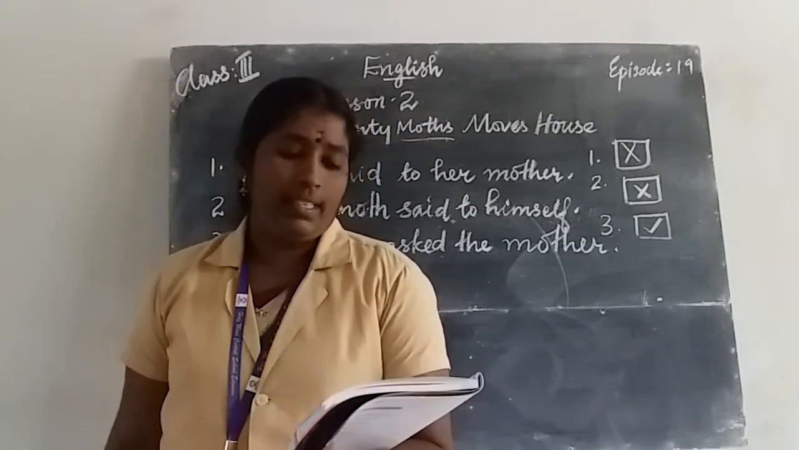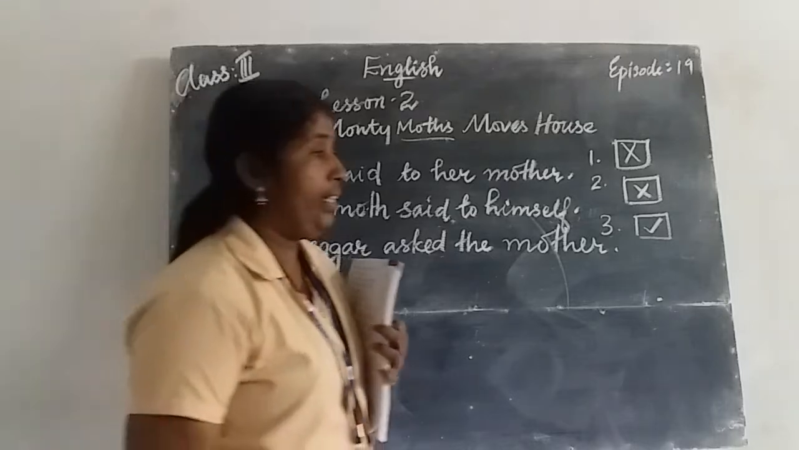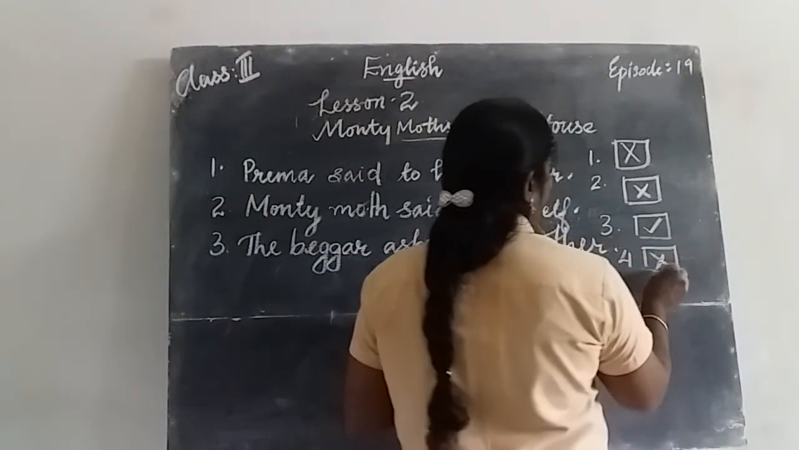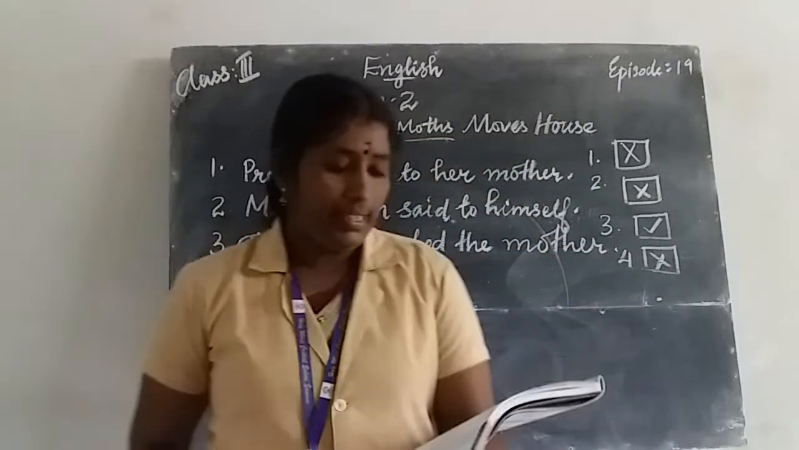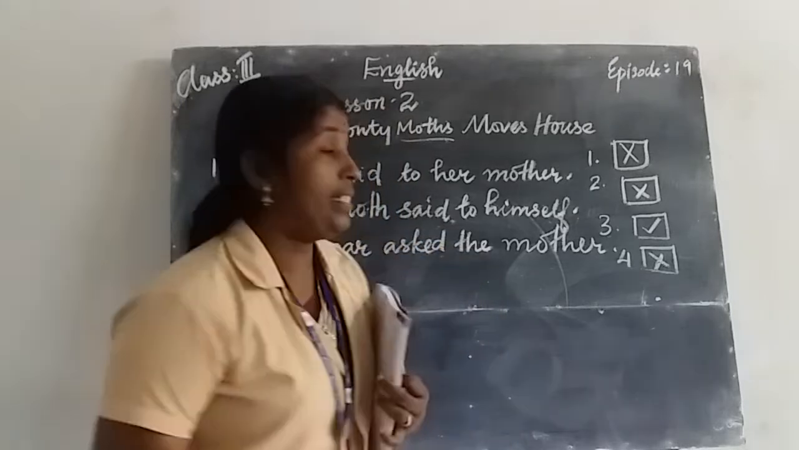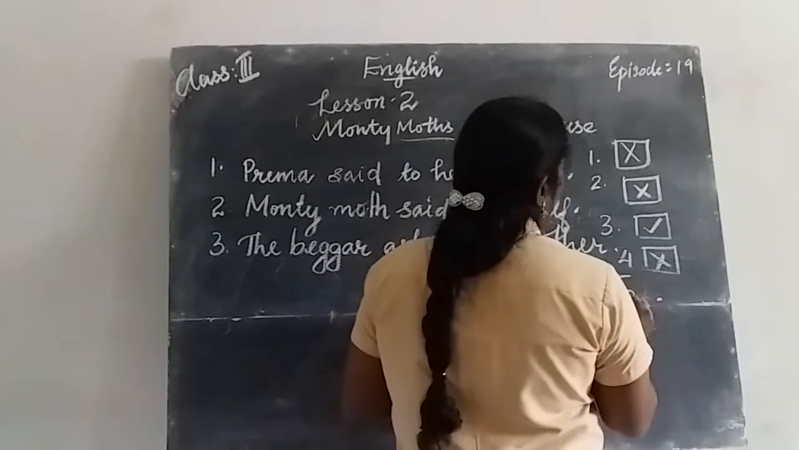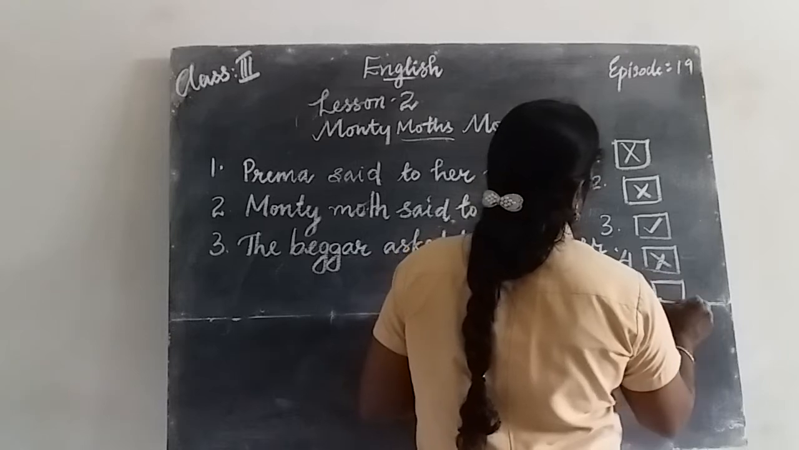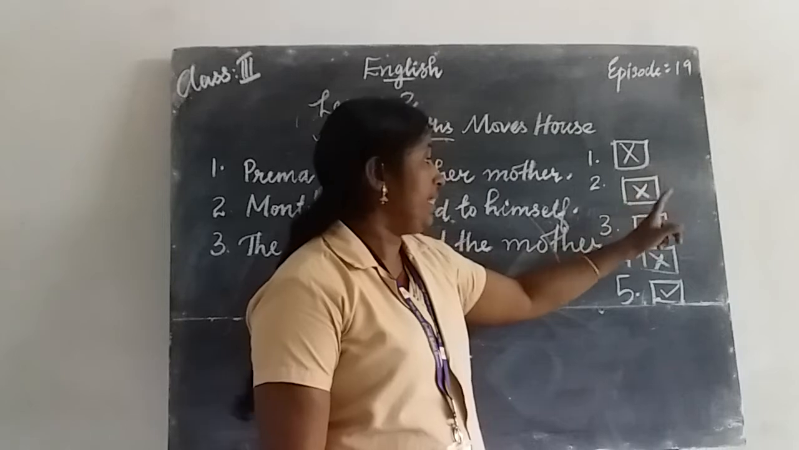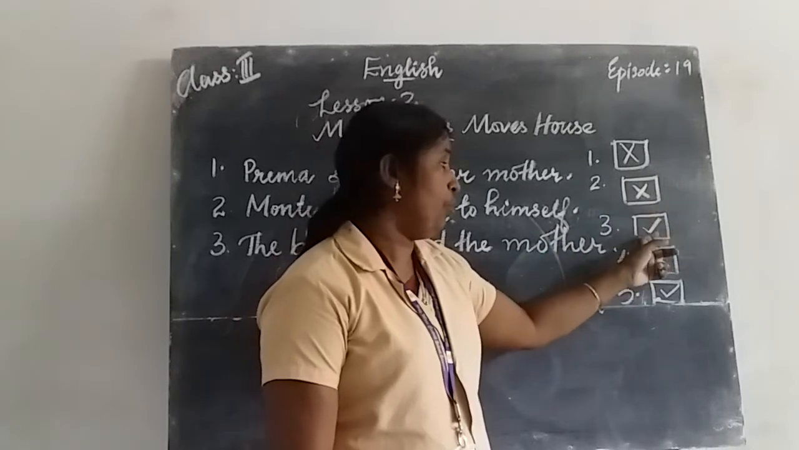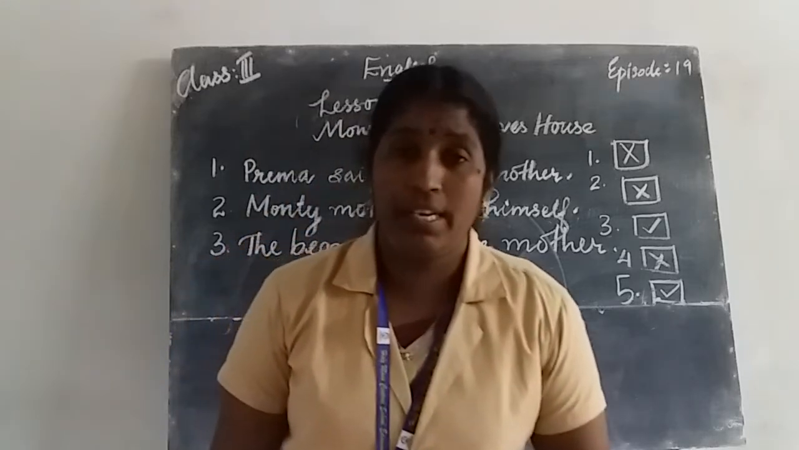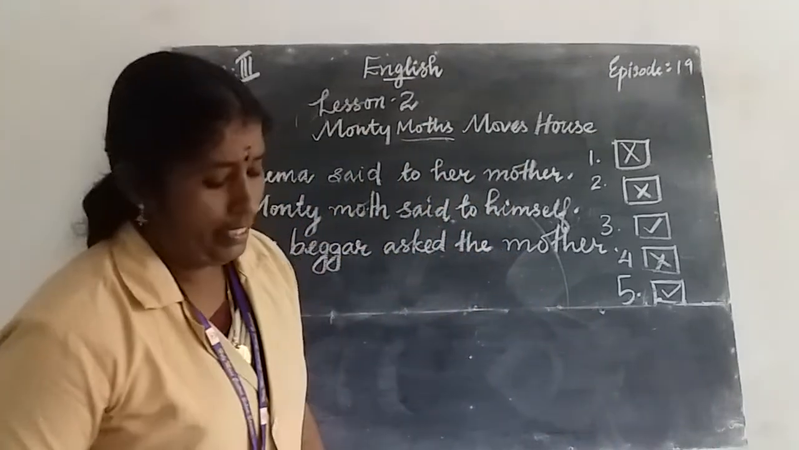Then fourth one, the beggar asked for food. It is a wrong sentence. So you put a cross mark. Then fifth one, Monty lived happily in the coat's pocket. It is a right sentence. So you put a tick mark. First one false, second one false, third one true, fourth one false, fifth one true. Is it clear? Do you finish it? Then let us move on to the next segment.